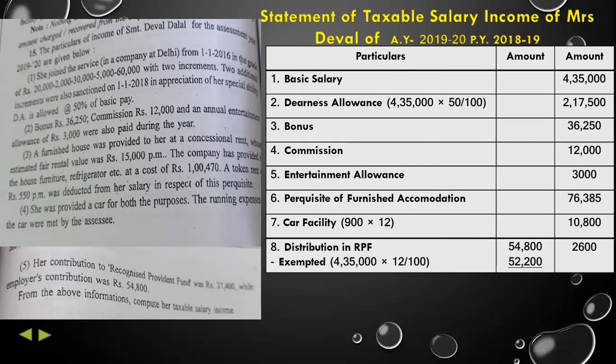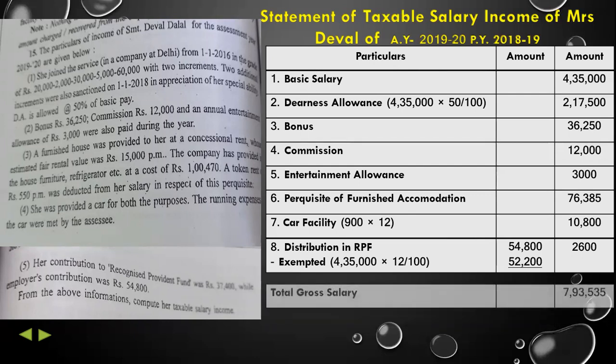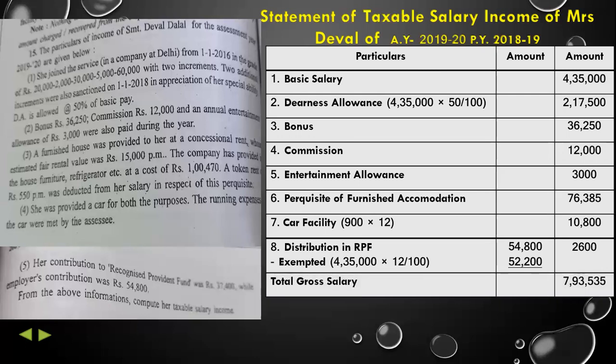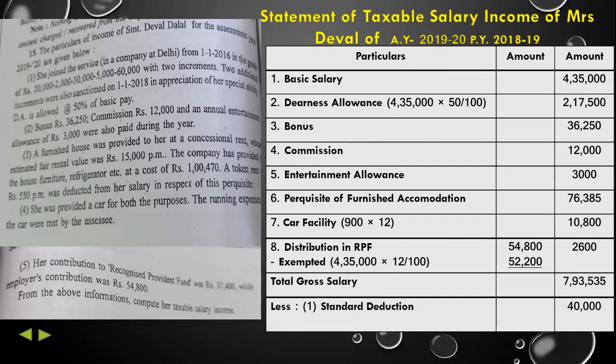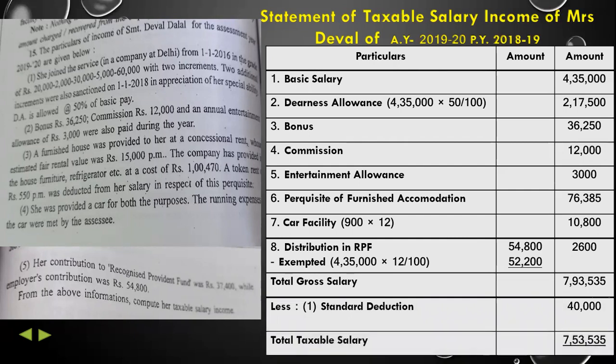So we got the answer 2,600 of taxable contribution in RPF. So now we have covered all the points. So we'll do the total. We'll get the total gross salary is 7,93,535 rupees. We have not been given any specification about professional tax. So we will just deduct standard deduction, that is 40,000. So we get the answer 7,53,535 as our total taxable salary.